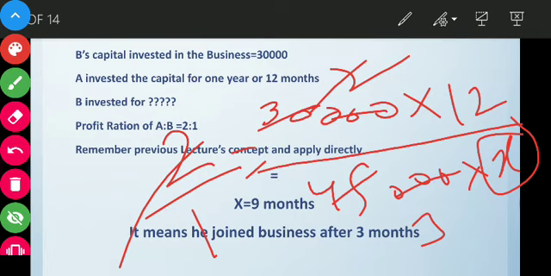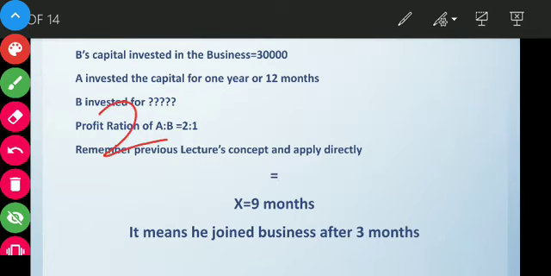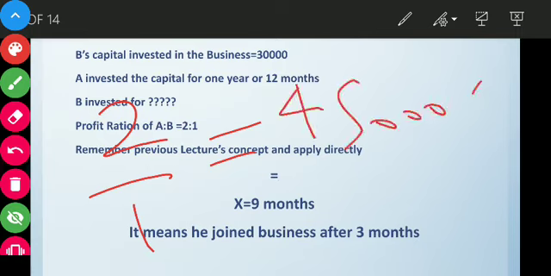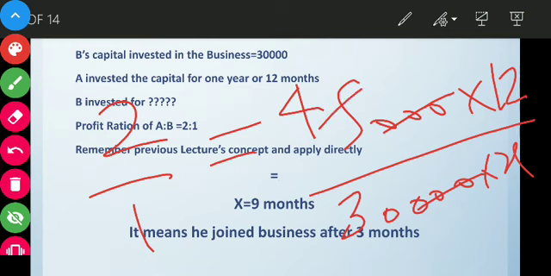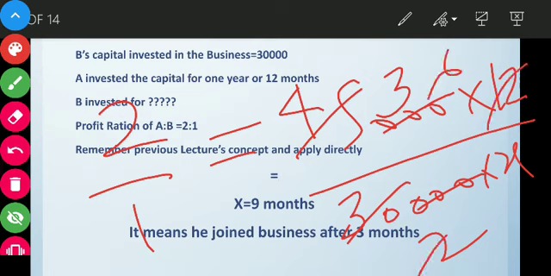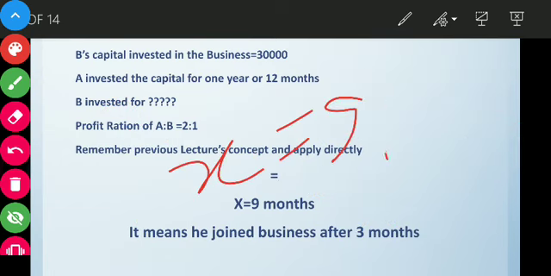I think I am making some mistake here. Let's see the calculation again. That is 2 by 1 is equal to 45,000 into 12 divided by 30,000 into X. Now here we strike these three zeros. This 45 by 15, that is 3, and this one 2, and again this 2 into 6, and this one 3. So we get X is equal to 9 months. So the time period for which B has invested his money is 9 months.